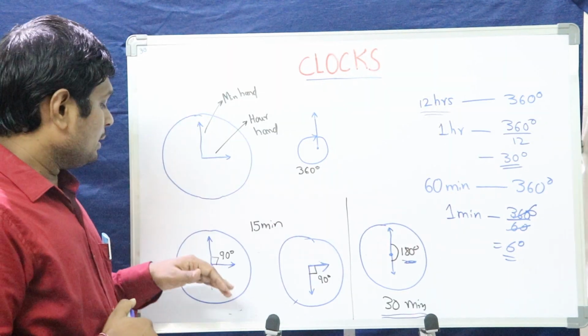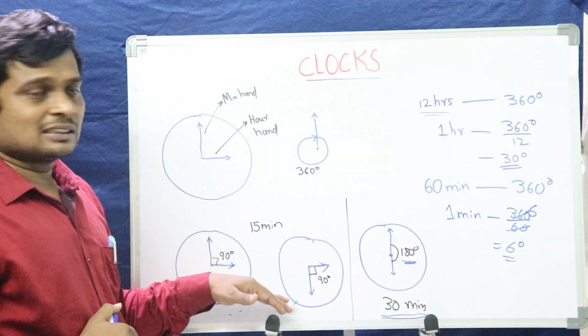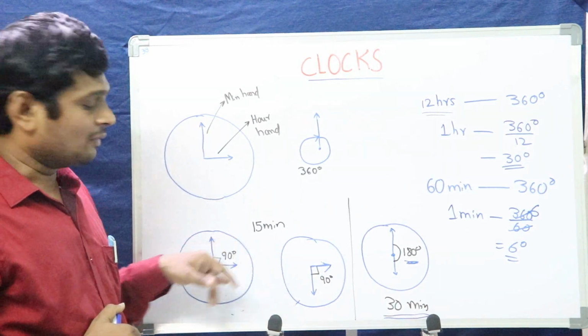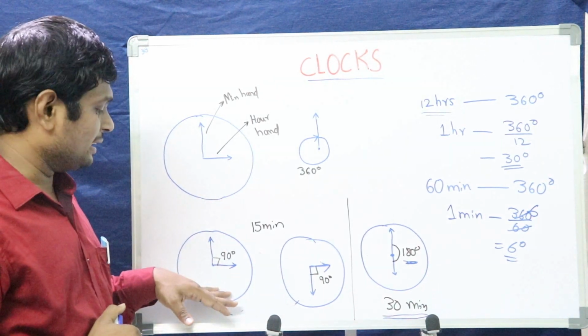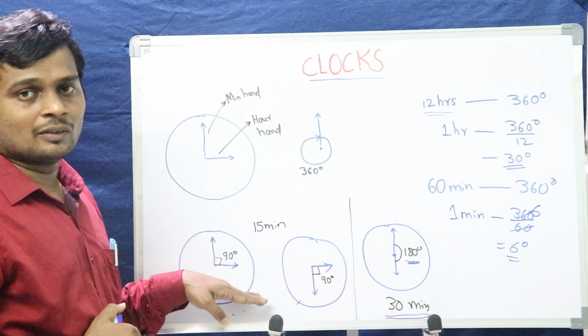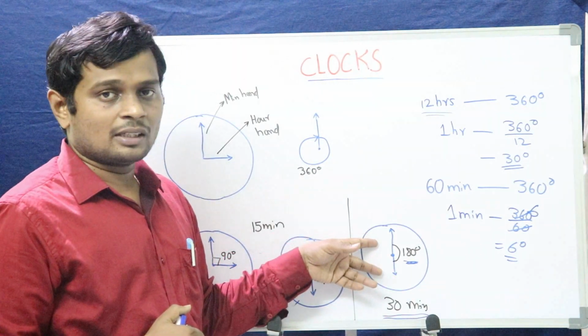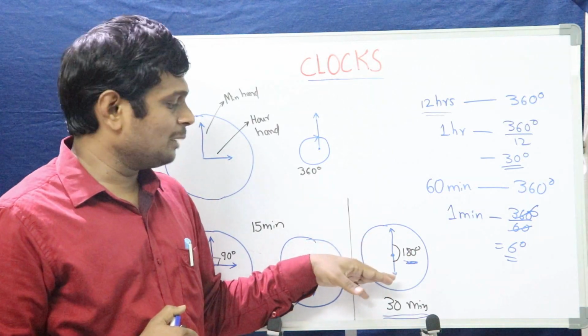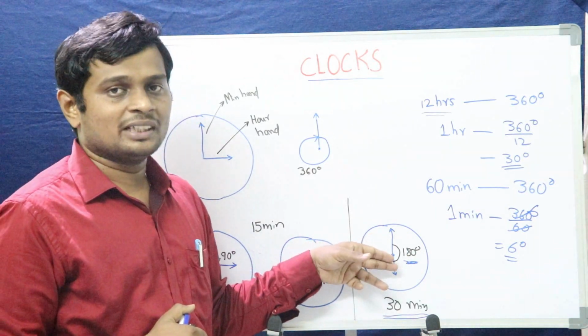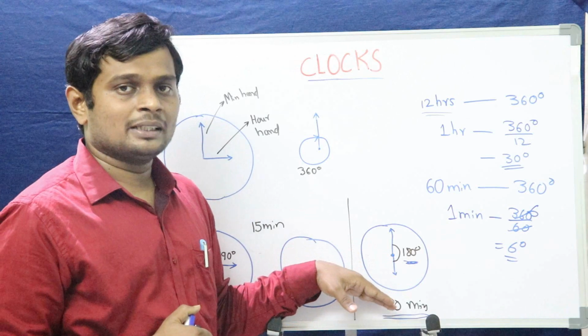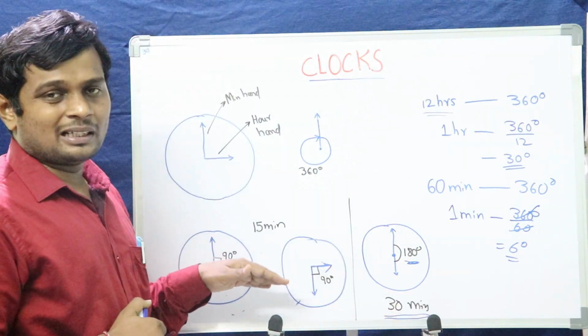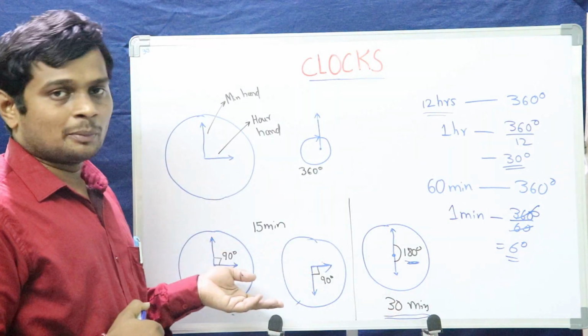When the hour and minute hands are 15 minutes apart, what is the angle between them? 90 degrees. How many times will it happen in an hour? 2 times. Whereas, when the minute hand and hour hand are 30 minutes apart, the angle between both hands is 180 degrees. How many times will it happen? Once in an hour. We may be asked questions on these two topics also.